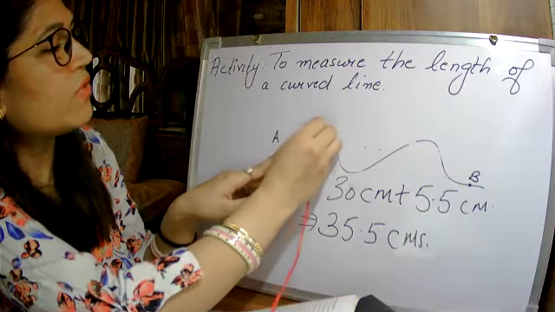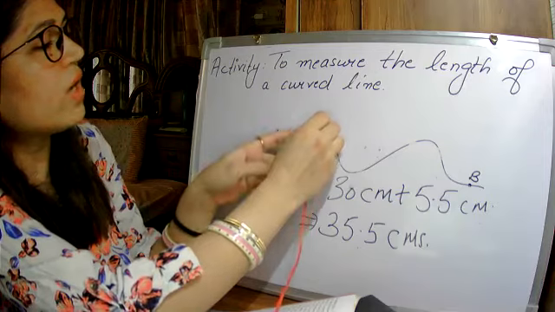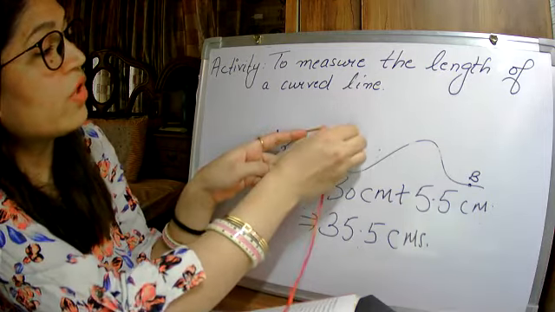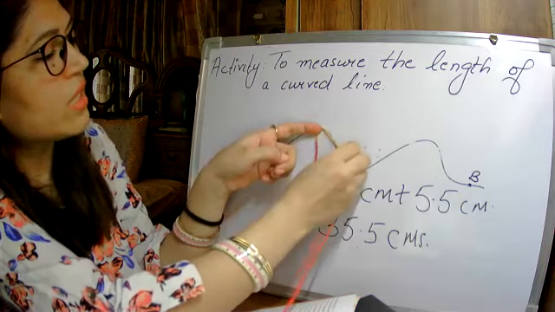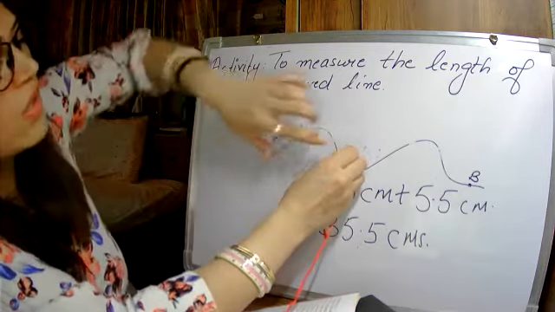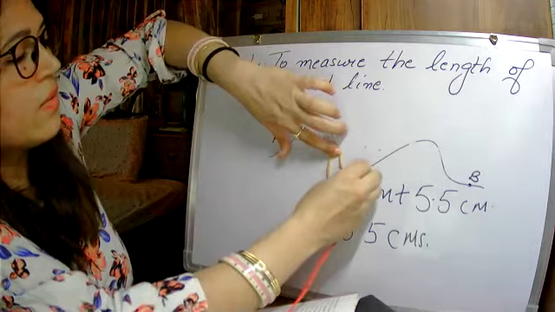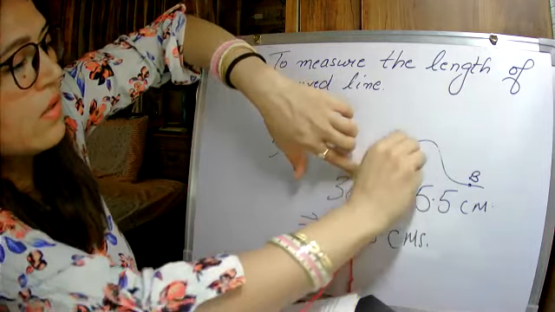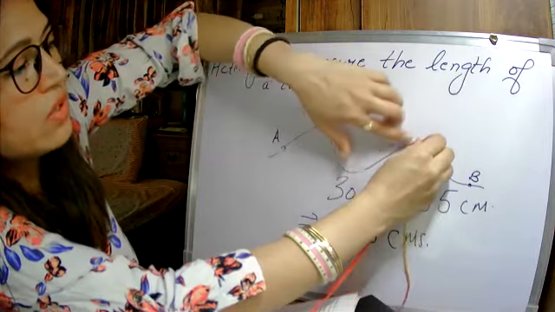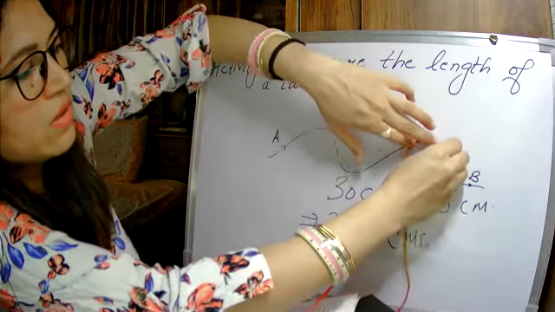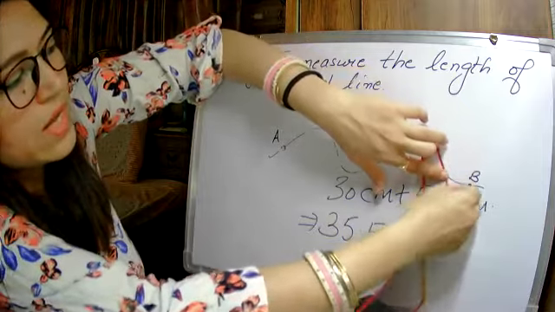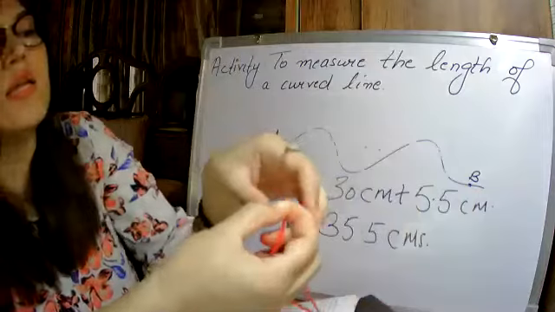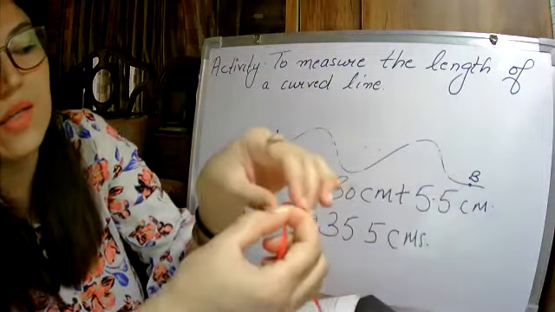So you have to keep the thread tight and slowly you have to release the fingers and then again put at the second point. So you have to make a curve also. So slowly just keep on putting this thread on the curved line, but keeping your thread tight. Okay, so like this it will come out. And lastly, same thing. See, where I have put the black mark, same way again it has finished at the black mark.